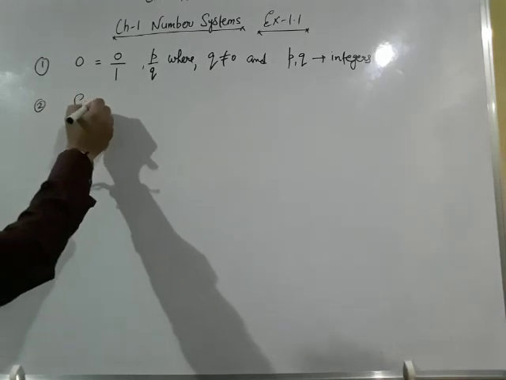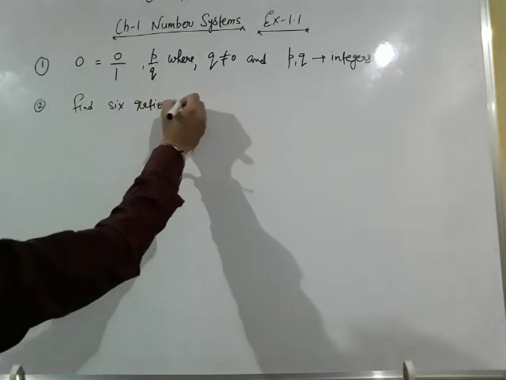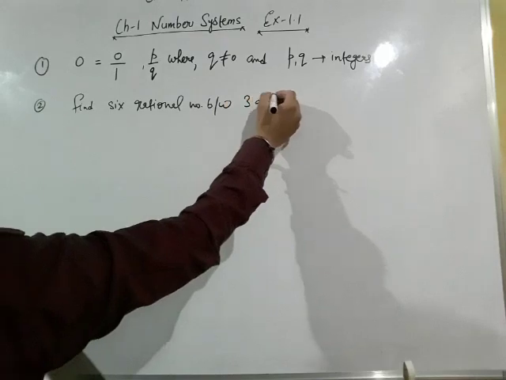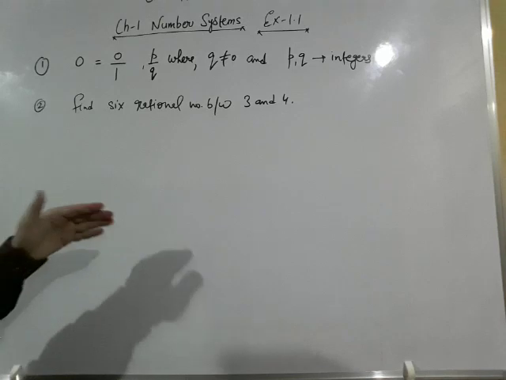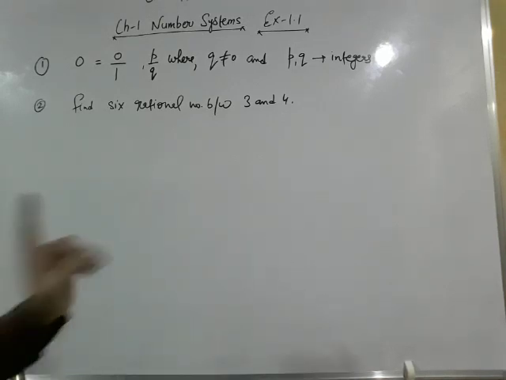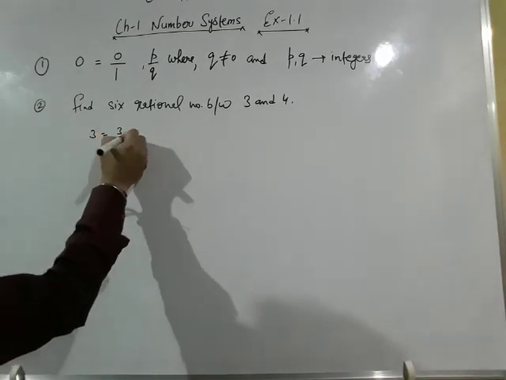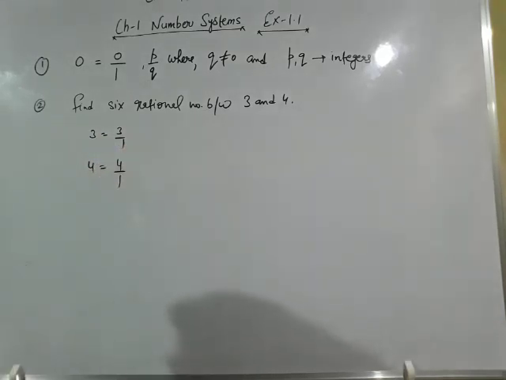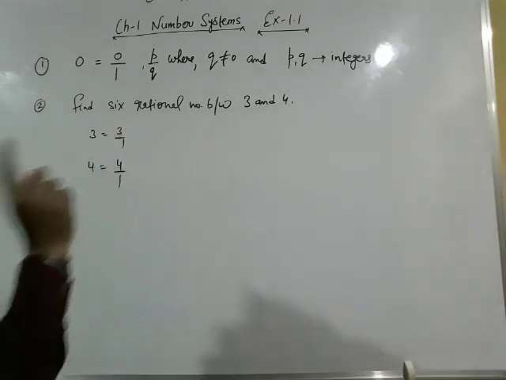Find 6 rational numbers between 3 and 4. Between 3 and 4 we have to find 6 rational numbers. So follow the first step of this kind of question. What are the denominators? 3 can be written as 3 upon 1, 4 can be written as 4 upon 1. Denominator is same. Now move on to second step. The difference of numerator, 4 minus 3, is 1.